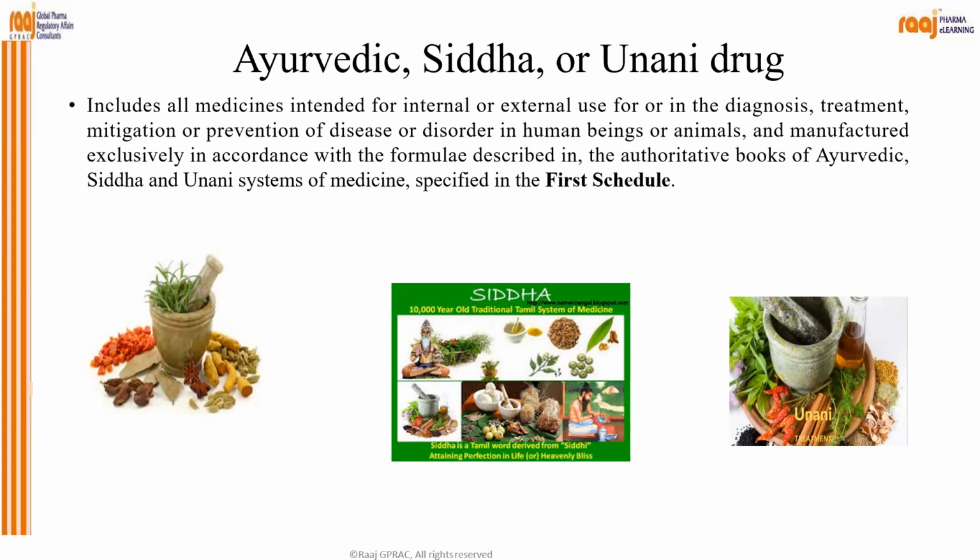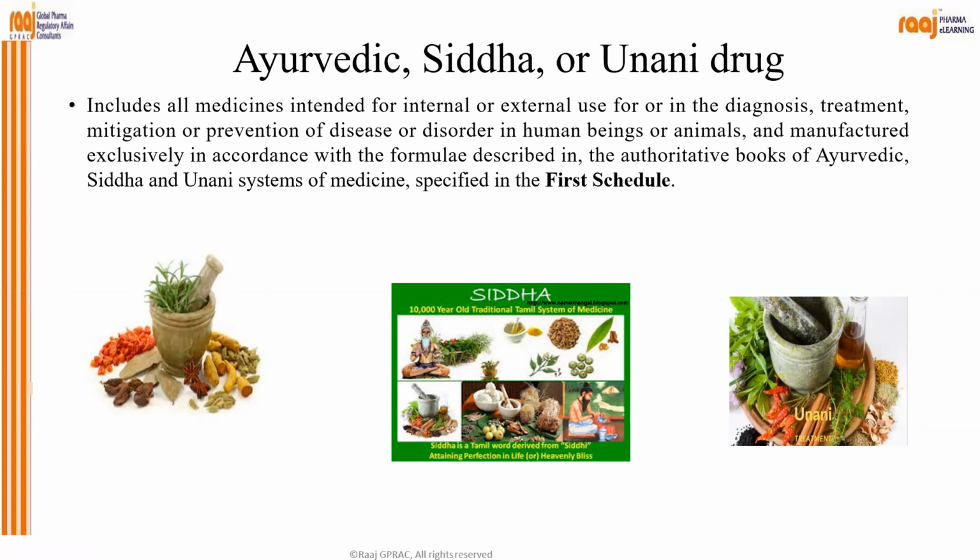What is meant by Ayurvedic, Siddha or Unani drug? It includes all medicines intended for internal or external use for or in the diagnosis, treatment, mitigation, or prevention of disease or disorder in human beings or animals, and manufactured exclusively in accordance with the formulae described in the authoritative books of Ayurvedic, Siddha, and Unani system of medicine specified in the first schedule.